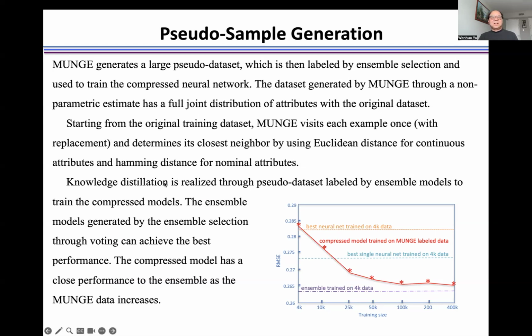Knowledge distillation is realized through a pseudo dataset labeled by ensemble models to train the compressed models. The ensemble models generated by ensemble selection through voting can achieve better performance. The compressed model has a closer performance to the ensemble as the MUNGE data increases, as shown here.